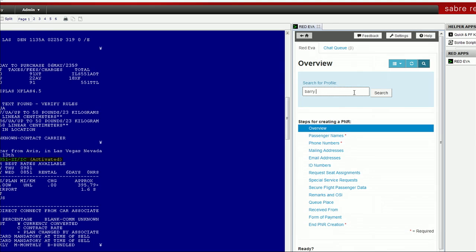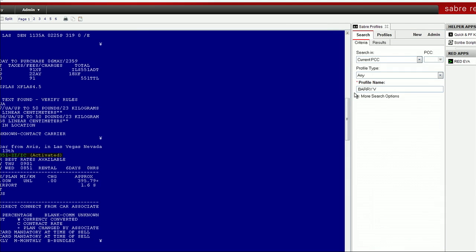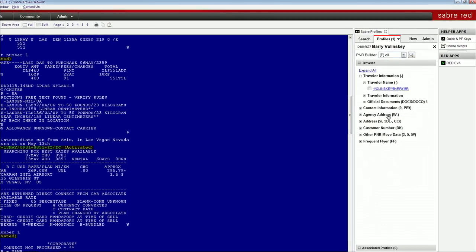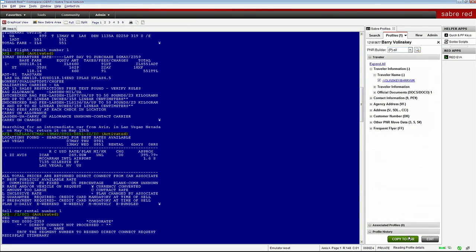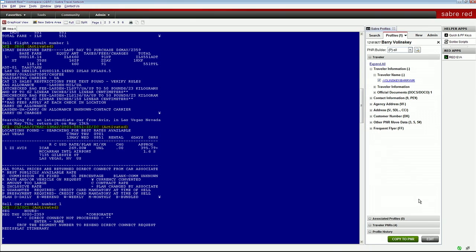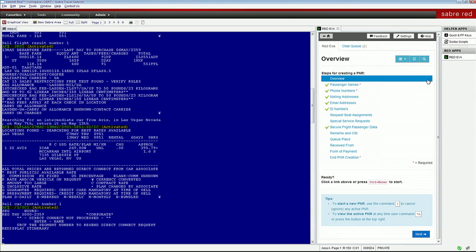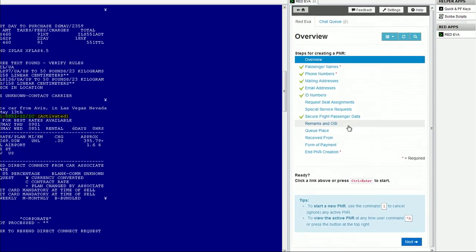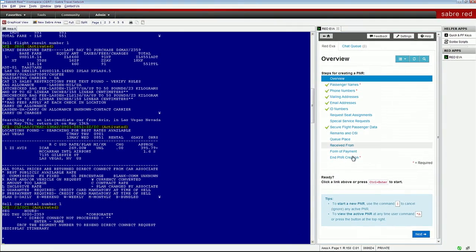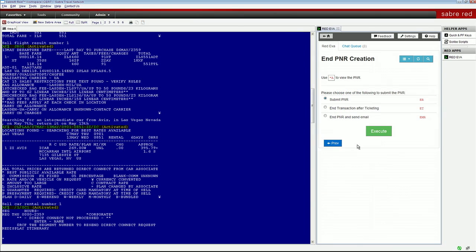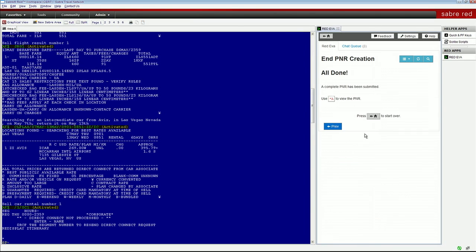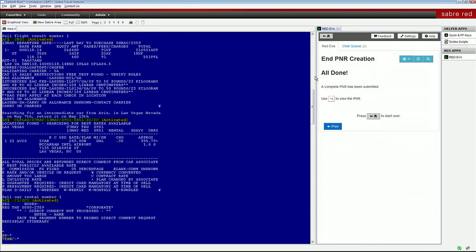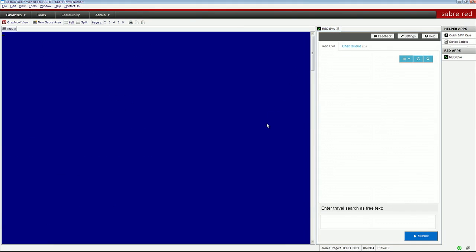So let's do it here. I'm going to search using the profile tool. I'm going to search for my profile and load it into the PNR. And it's that simple, and you can see by the green checkbox that the data has been loaded. That's all the mandatory data we need. So it's now in, and all we need to do is click to complete the PNR and end the process. Now, this entire process is completely customizable per agency, and we can modify what's required, what's not required, what fields the agent should go through to fit the current workflow. That's it, simple as that.